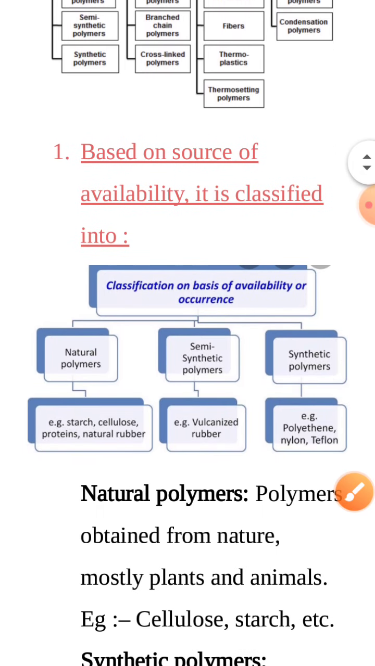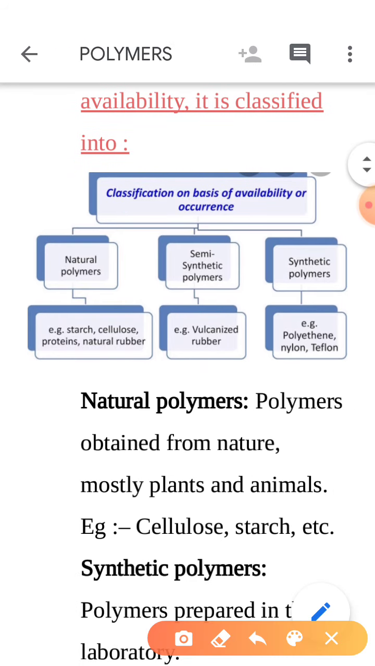So let's discuss one by one in brief. On the basis of the source of availability or origin, polymers are classified into three different categories. First one is natural. Natural means which we obtain from nature, for example, cellulose and starch, and protein. Protein is present in our body also, and it is a chain of amino acids. Second one is semi-synthetic. Semi-synthetic means half natural and we can modify it, like vulcanized rubber. Here it is obtained from the natural rubber and we modify it to get more strength in it.